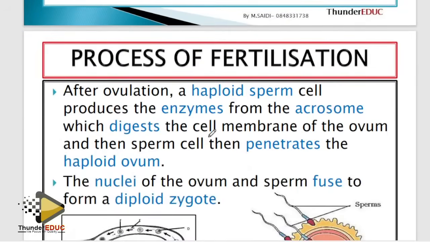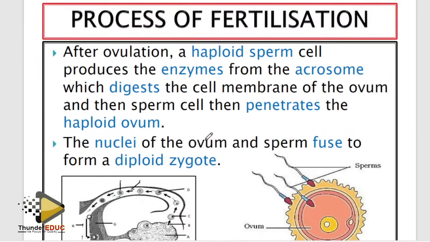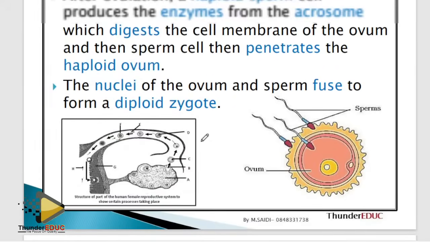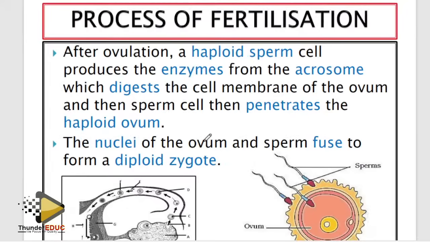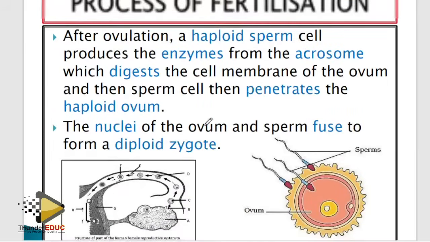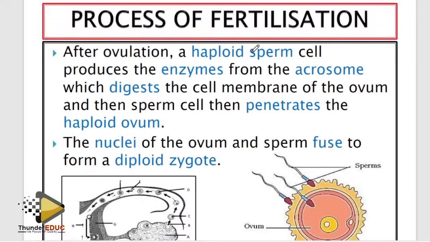Process of fertilization. Here it is simple, but sometimes when they ask you this, you fail. You bring the process of fertilization: haploid sperm cells have the enzymes in the acrosome, which digest the membrane of the ovum, and then the nucleus of the sperm enters and fuses with the nucleus of the ovum, and the diploid zygote is formed. These blue color things are the marking points, what you are looking at.